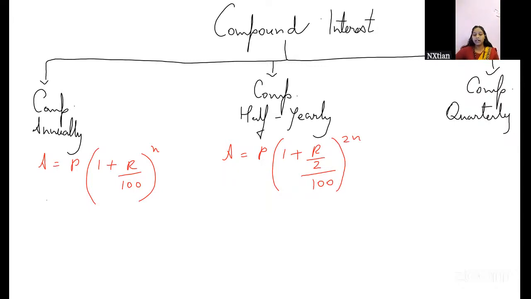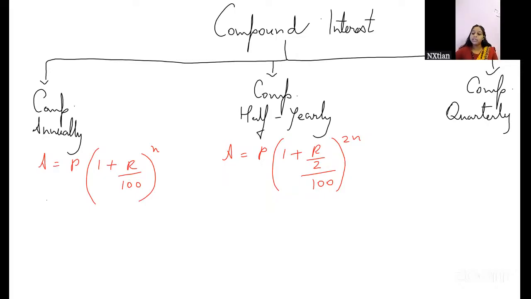We only have to find the half part, so we divide the rate by 2. Why 2n? Because in a year there are two half parts of 6 months each, so we do 2n, where n is the number of years.